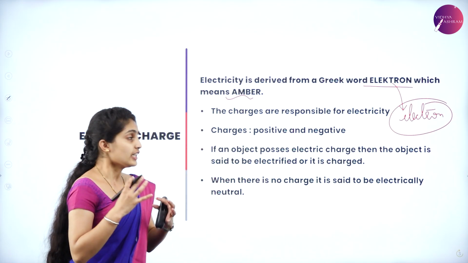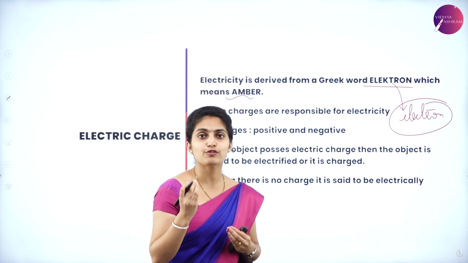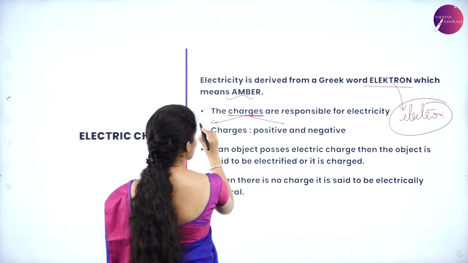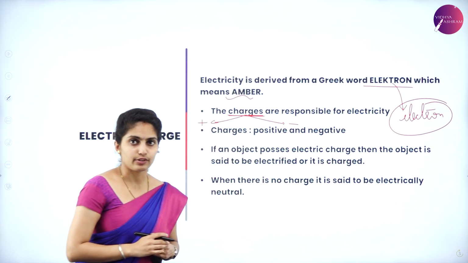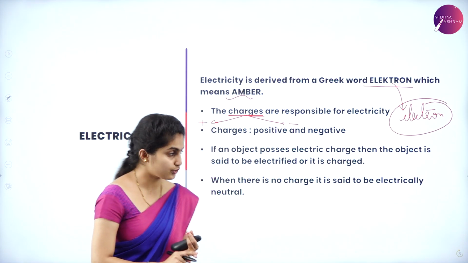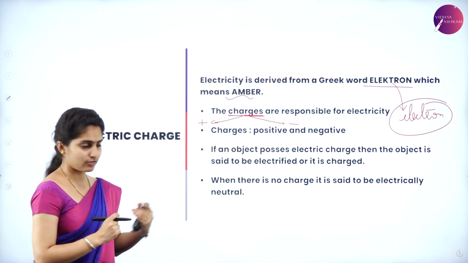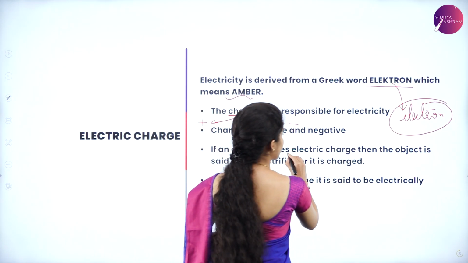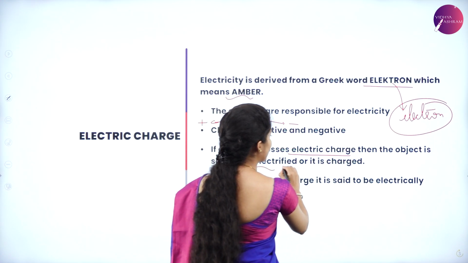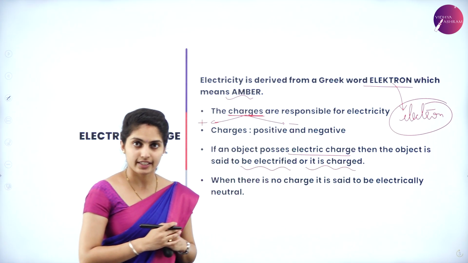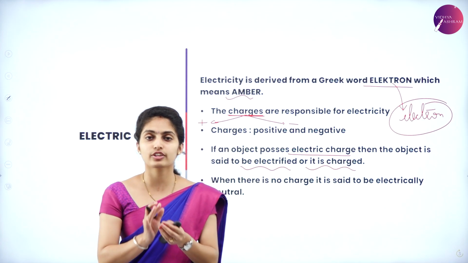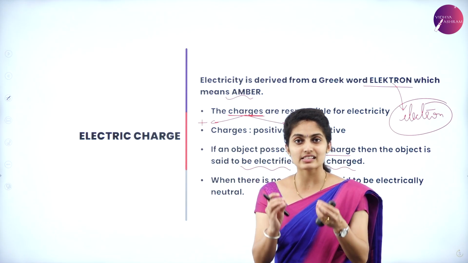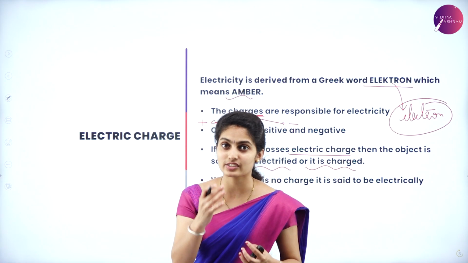The next point is that charges are responsible for electricity. How many types of charges are there? There are two types of charges, known as positive and negative. So there are positive charges and negative charges, which is given in the third point over here. Then, if an object possesses electric charge, the object is said to be electrified or charged. Correct? Suppose you are rubbing the silk cloth upon the amber. When you rub the silk cloth on the amber, you can say that there is a presence of electric charges, that is, electric charges are created over there.